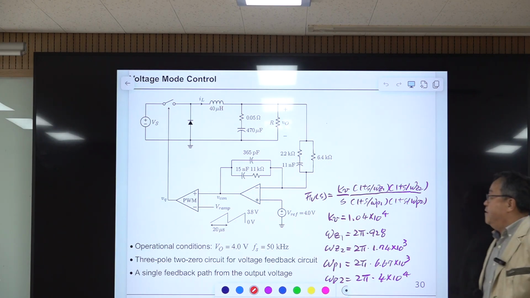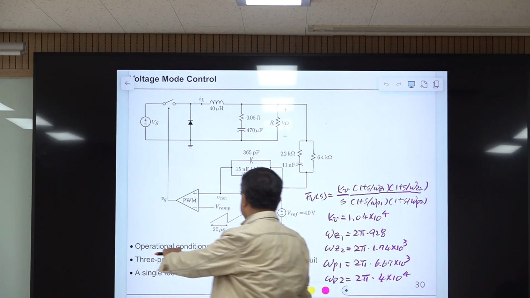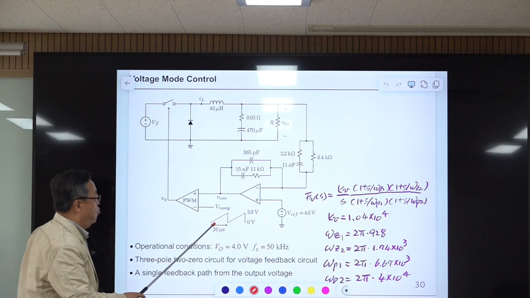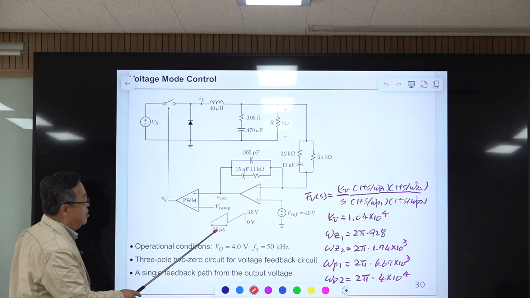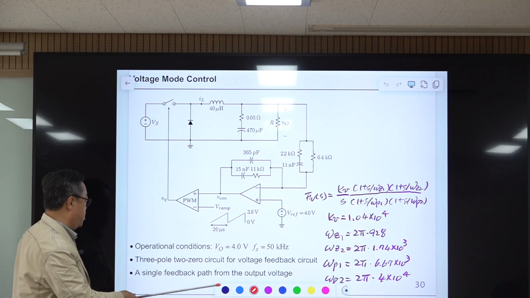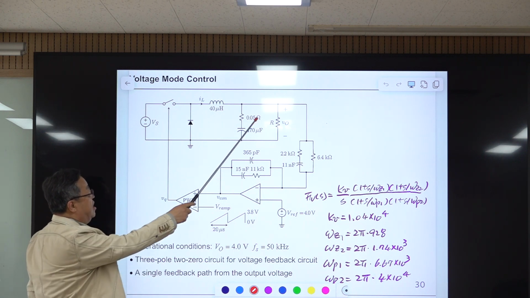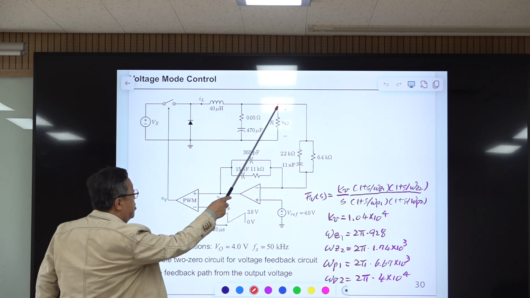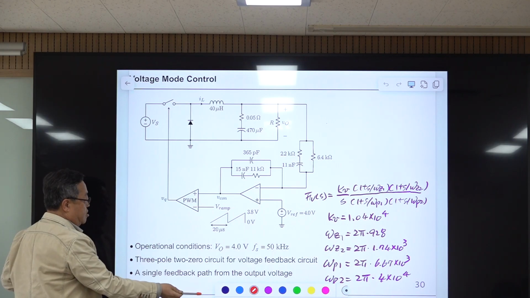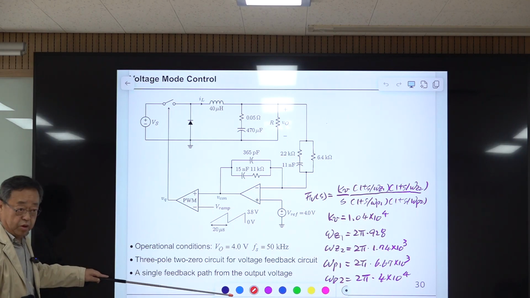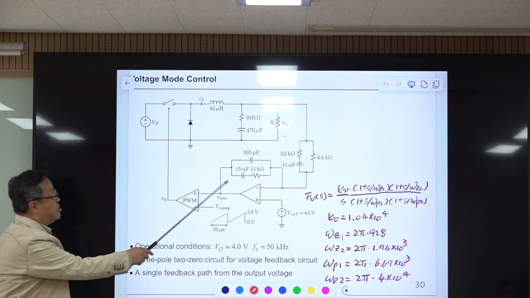This is the operational condition, 1 over switching frequency. Switching frequency is 50 kHz, and there is a single feedback path from the output voltage. So this is called voltage mode control, and we have this structure.